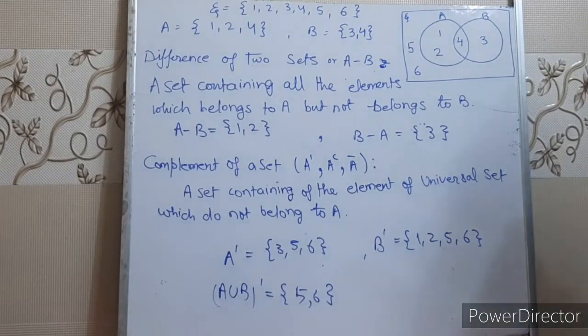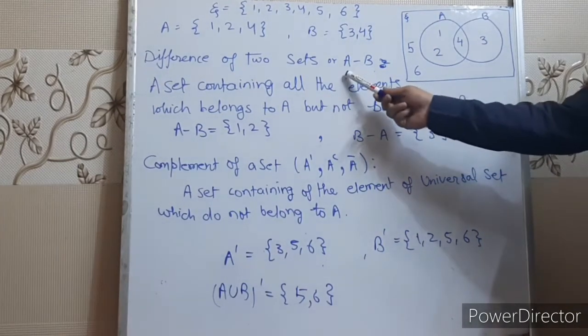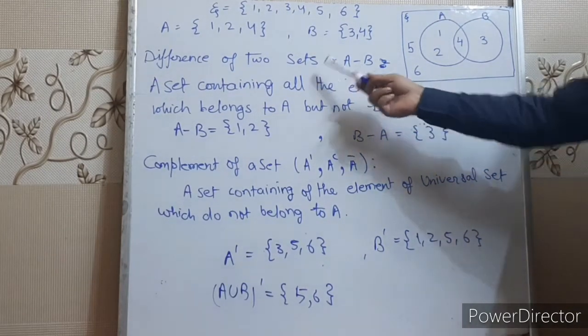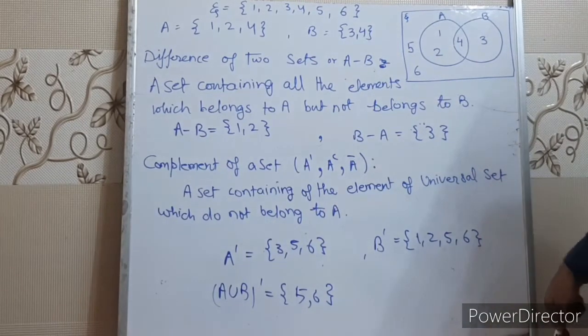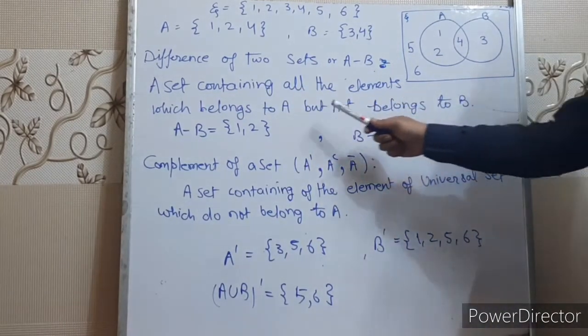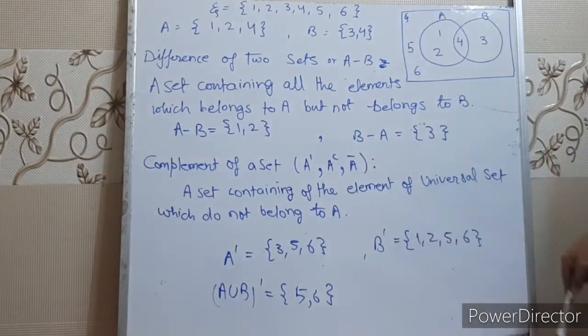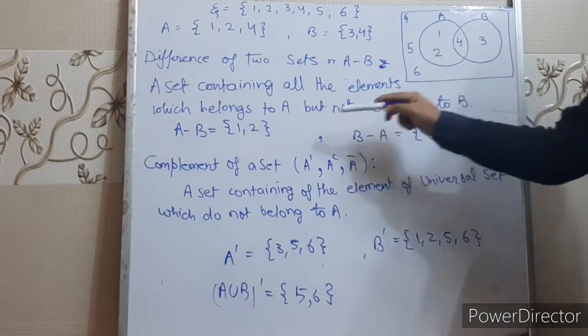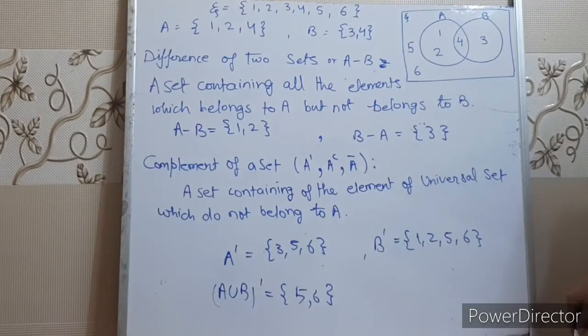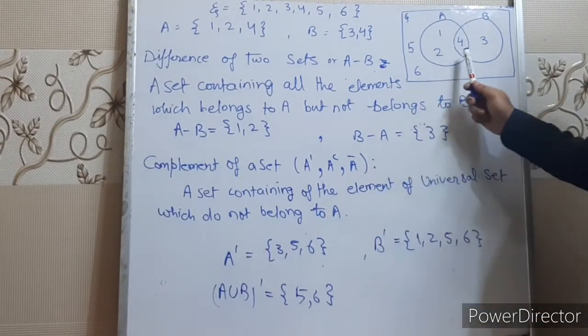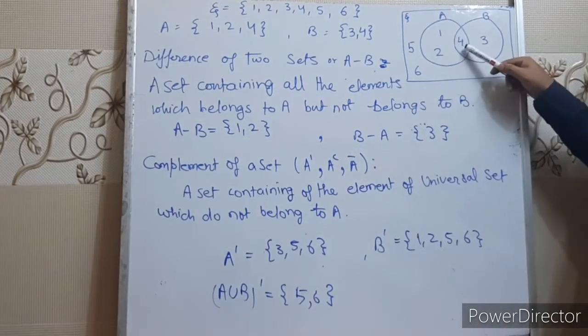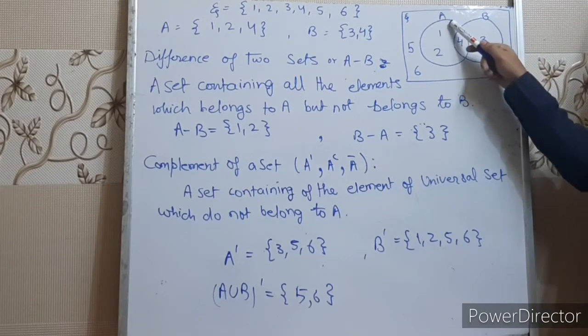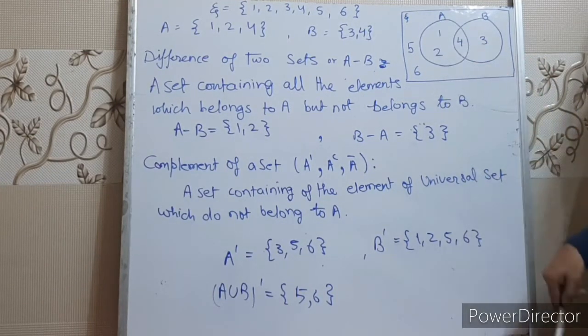Now we are going to study the difference of two sets A and B. A minus B represents the difference of sets. It says that a set containing all the elements which belong to A but do not belong to B. Right, children? That means if you remove the elements present in both from A, that will be representing A minus B. You can see the element present in both A and B is 4. If you remove 4 from A, these elements will represent A minus B.